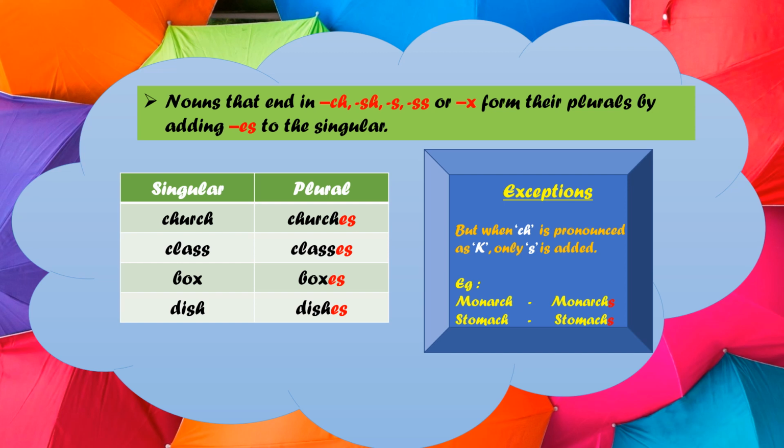See, it is not monarch with a ch sound. That is a wrong pronunciation. The correct pronunciation is monarch with a k sound. So the sound is of k. That's why for monarchs, we will add s to form its plural. Same way, stomach. And the plural form will be stomachs. Okay.